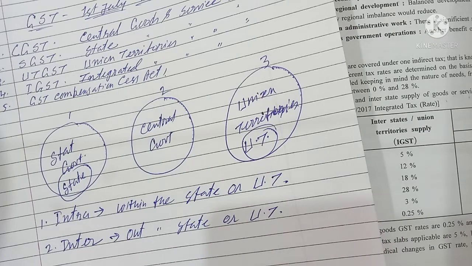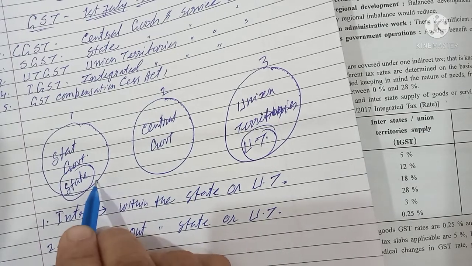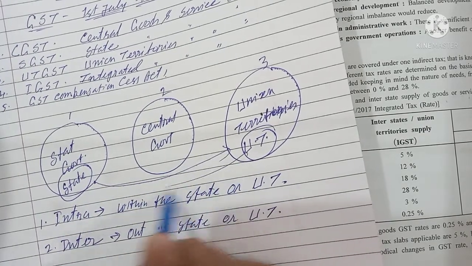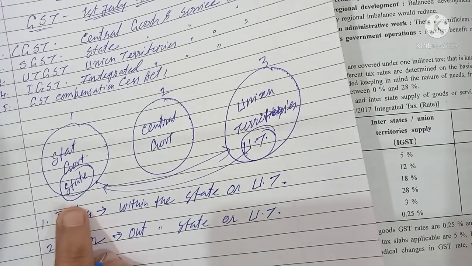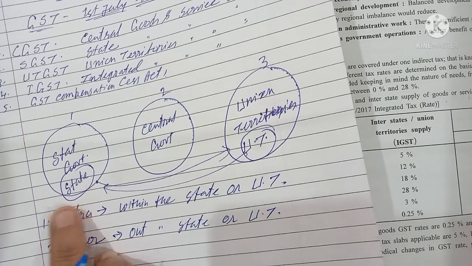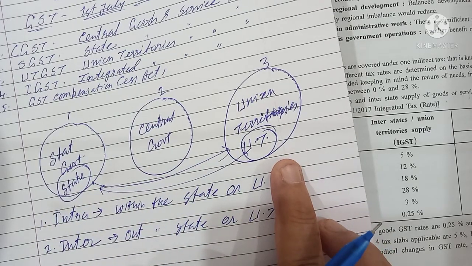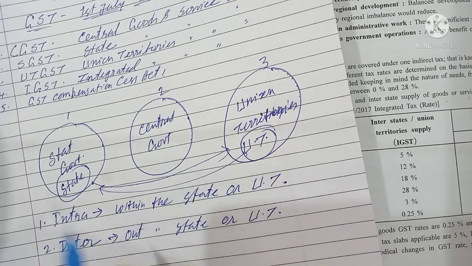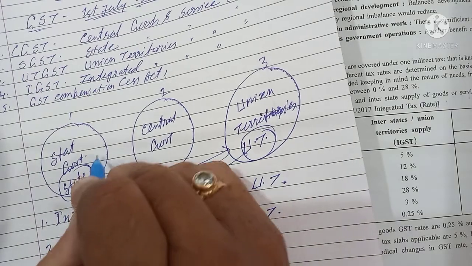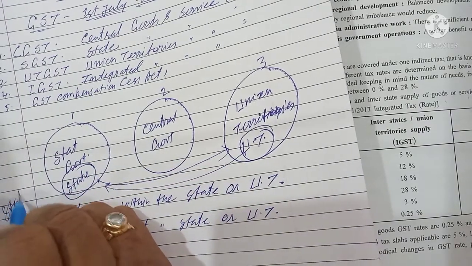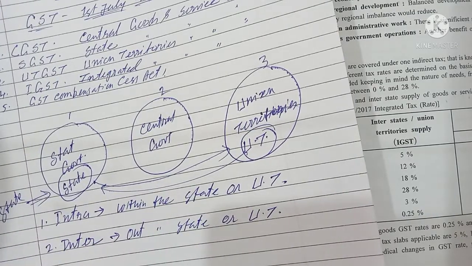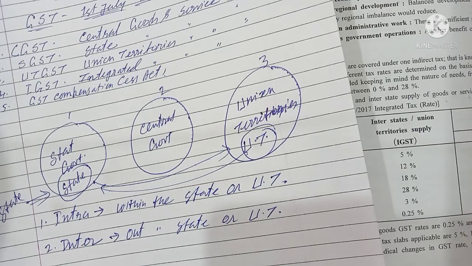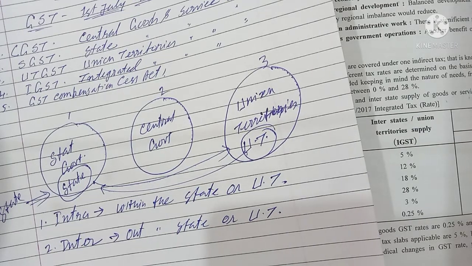But if the transaction takes place between a state and a union territory, or between two states, for example Gujarat and West Bengal, or Gujarat and Punjab, the transactions are of different types.